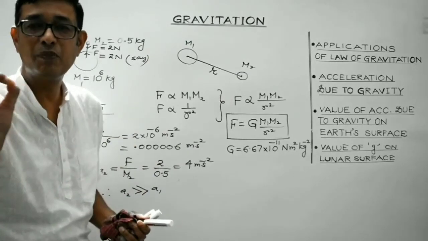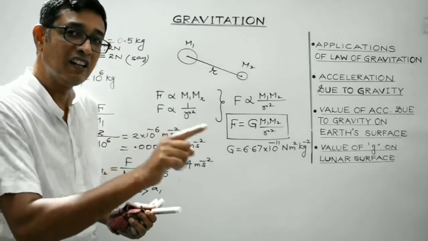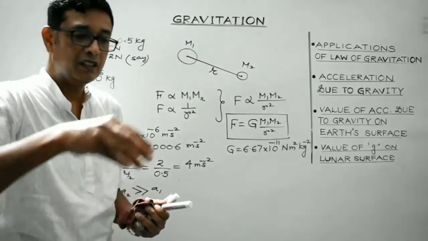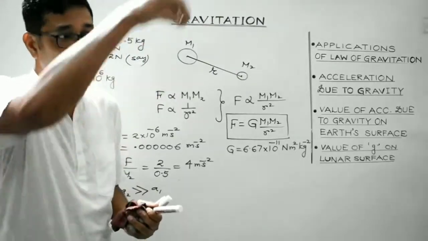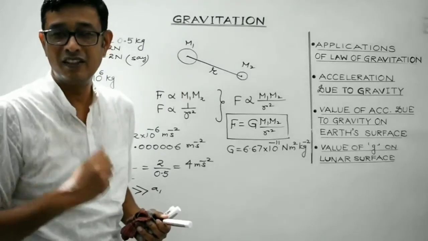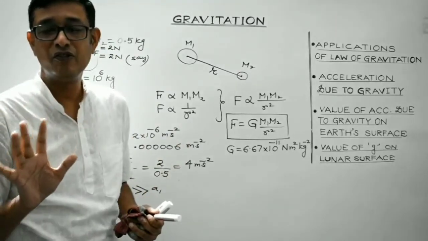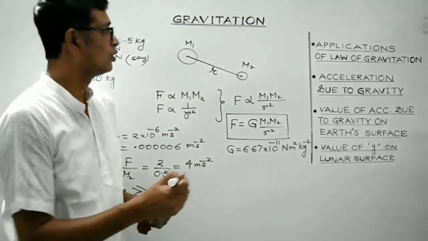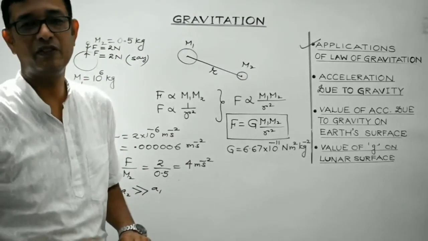So although both the bodies, whether lighter or heavier, exert equal and opposite force upon each other, the acceleration produced in a heavier body is much less as compared to the acceleration produced in the lighter body. So all these phenomena, the revolution of moon around the earth, the revolution of planets including earth around the sun, the free fall of a body, the formation of tides due to sun, the formation of tides due to moon, these all are phenomena which can be explained only with the help of the universal law of gravitation. So students, these were some of the applications of law of gravitation that we have just now discussed, right?